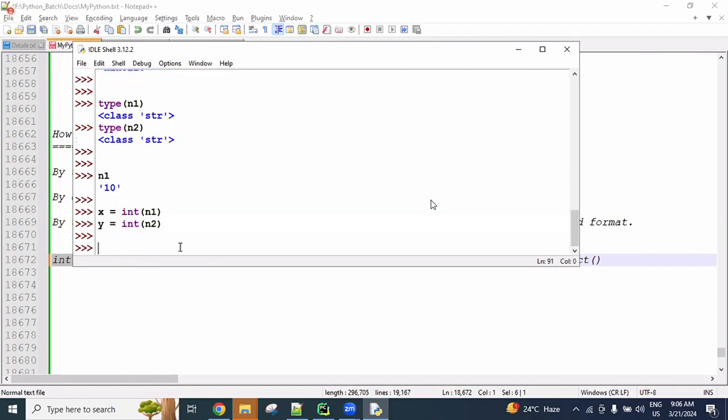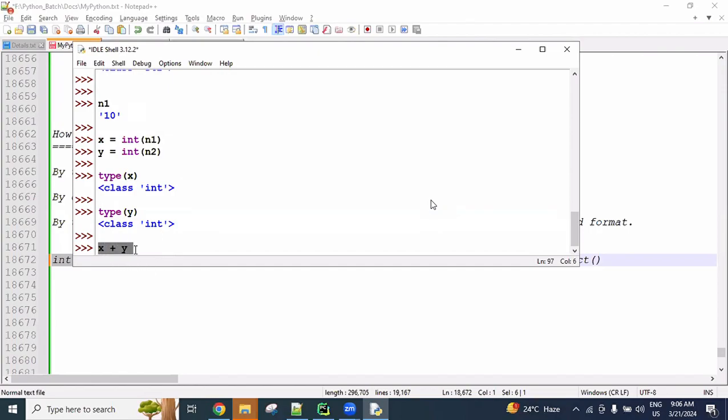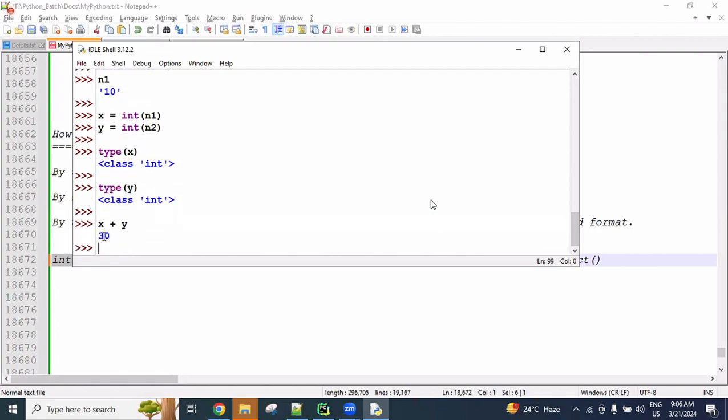Now type of x, you can see integer type is there now. Next, type of y, integer type is there. Now if I add x plus y, we get an arithmetic operation: number plus number, finally a number is returned. We get the result 30.